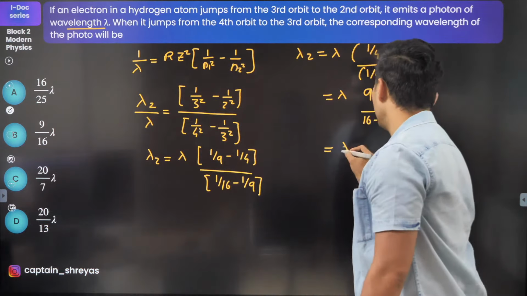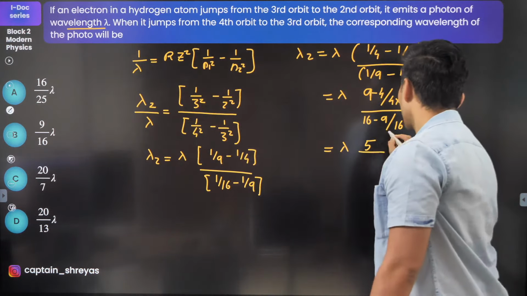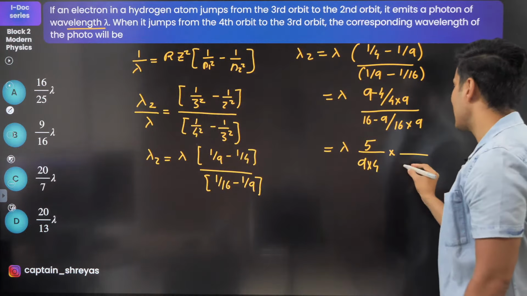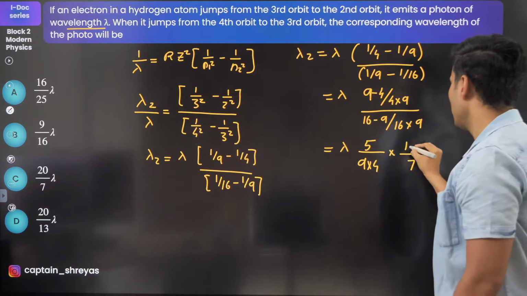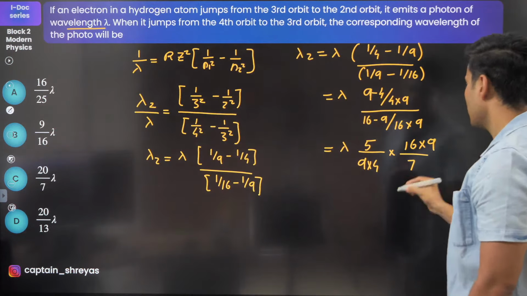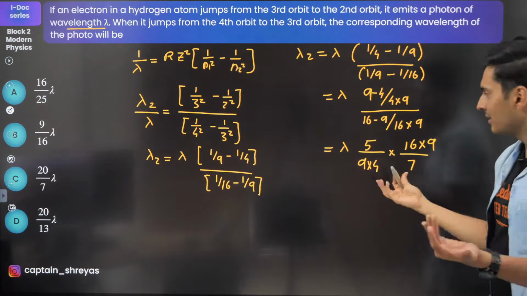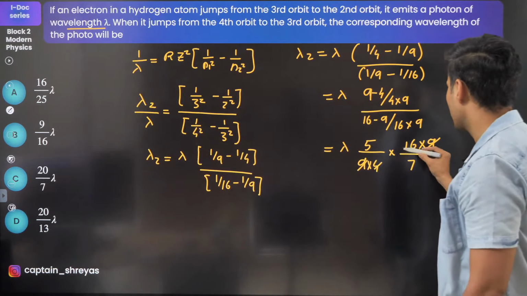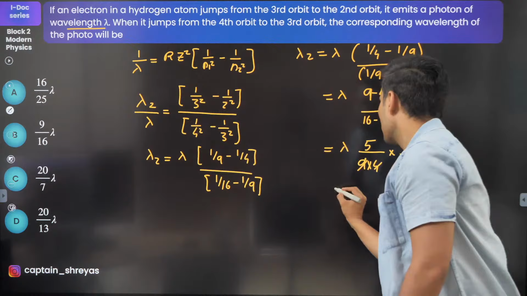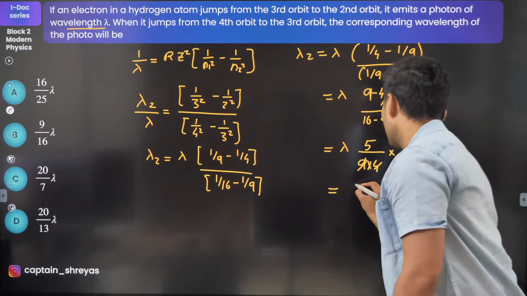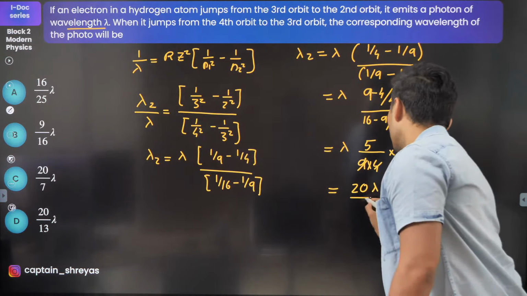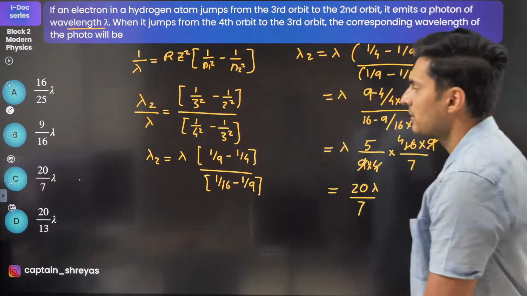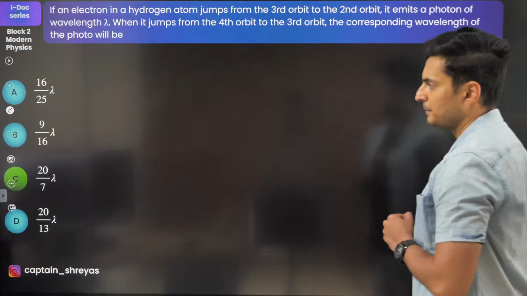Therefore 9 minus 4 is 5, 9 into 4 just keep it as it is, into 16 minus 9 is 7, 16 into 9 keep it as it is over here. I did so because I thought many things will get cancelled, and they are actually. This 9 and this 9 get cancelled. This 4 and 16 goes with this 4. So this will be 5 fours are 20. So 20 lambda by 7. That should be the answer, which is option C. Check this out. Yep, it is.